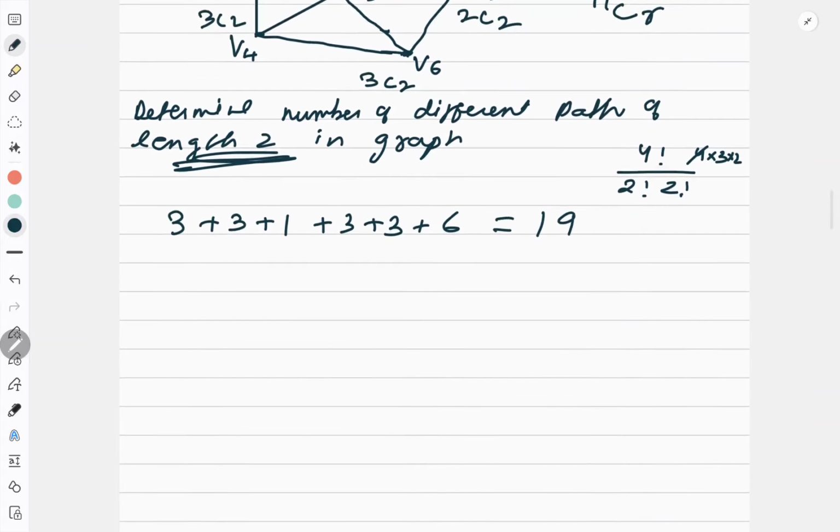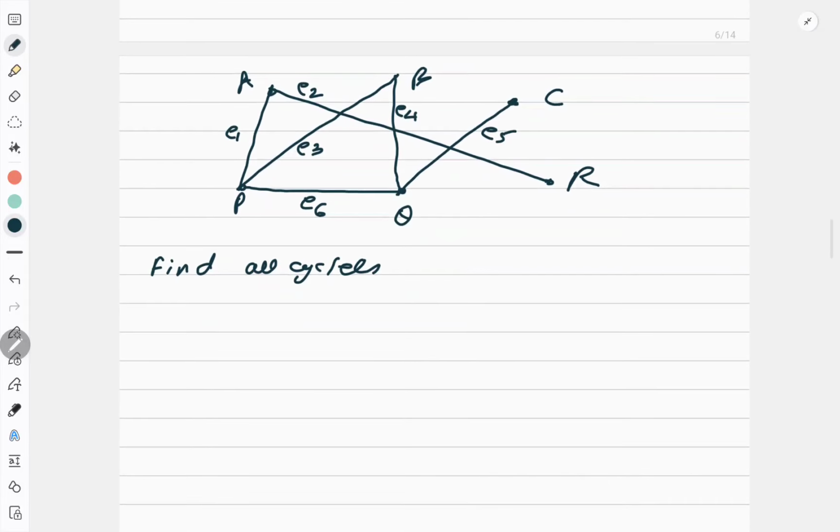Easy. Now let's move to one more example like this. Now look at this. My question is, find all the cycles present here. Now if I am talking about a cycle, you have to take care. If I am starting from one vertex, I should come back to the vertex without repeating any vertex in the graph. Okay, so now let us see.